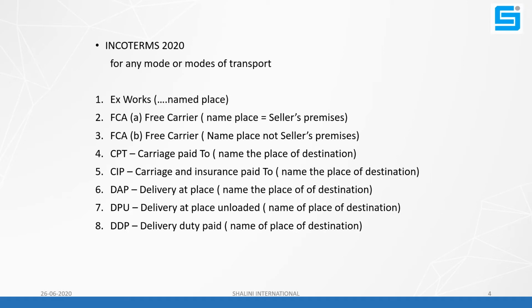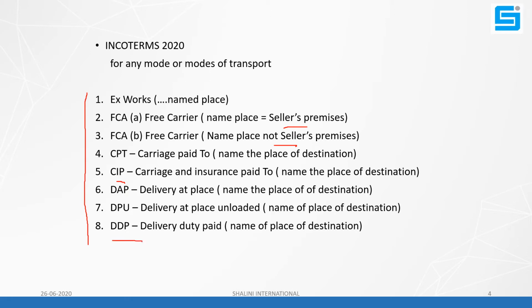Friends, these are Incoterms 2020. You can see there are 8 Incoterms: EXW, FCA (which has two types: one at the seller's premises and one not at the seller's premises), then CPT, CIP, DAP, DPU, and DDP.